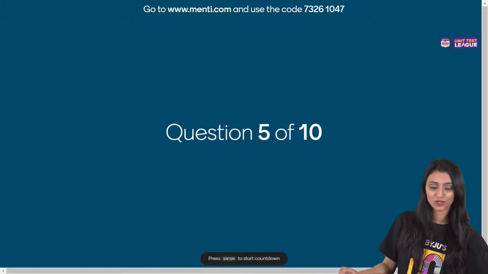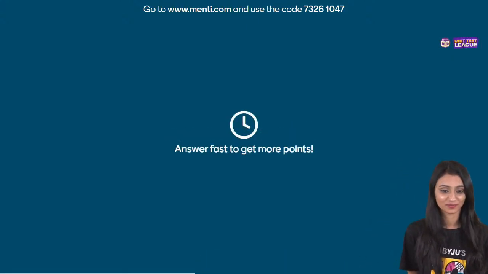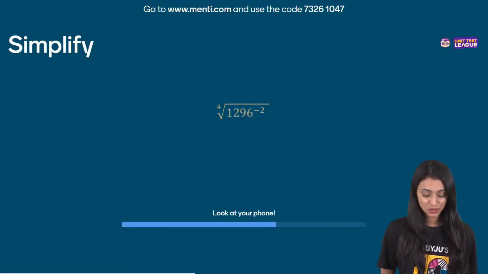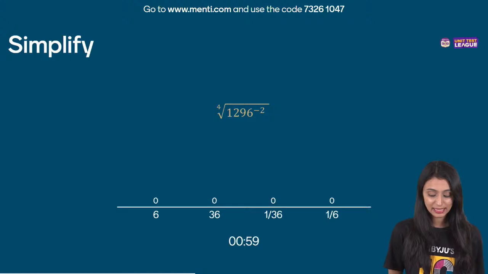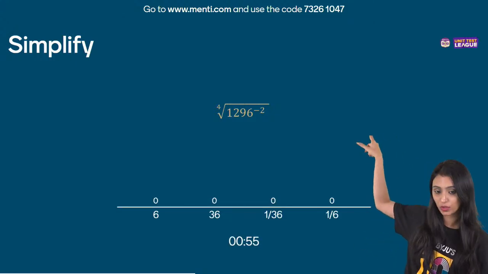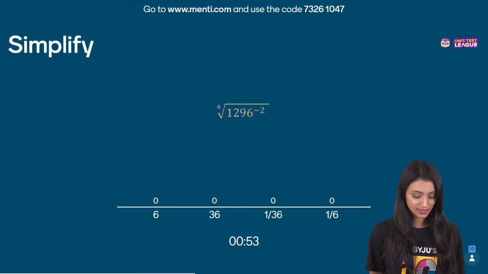All right, let's move ahead to the next question. Question number 5. That's good, Atharv. I will do that, Chirantan. So we can see that 1296 to the power minus 2, and it's got a power in the root over here, 4. Yes, simplify this question.